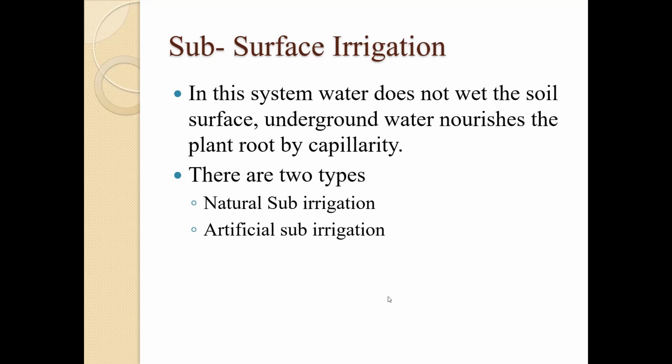And the artificial sub irrigation, when a system of open joint drains is artificially laid below the soil so as to supply water to the crops by capillarity, then it is known as artificial sub irrigation. So in this system we have to supply water artificially to the crops by using these underground trenches or pipes. So it is a very costly process and hence adopted in India on a very small scale.